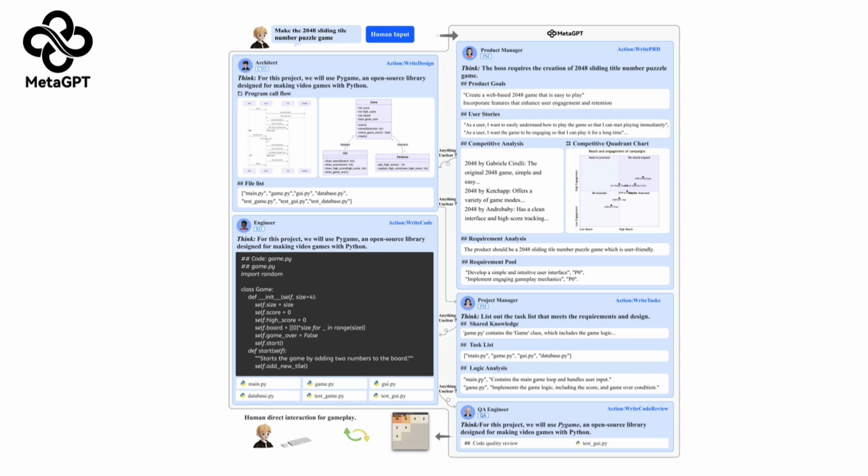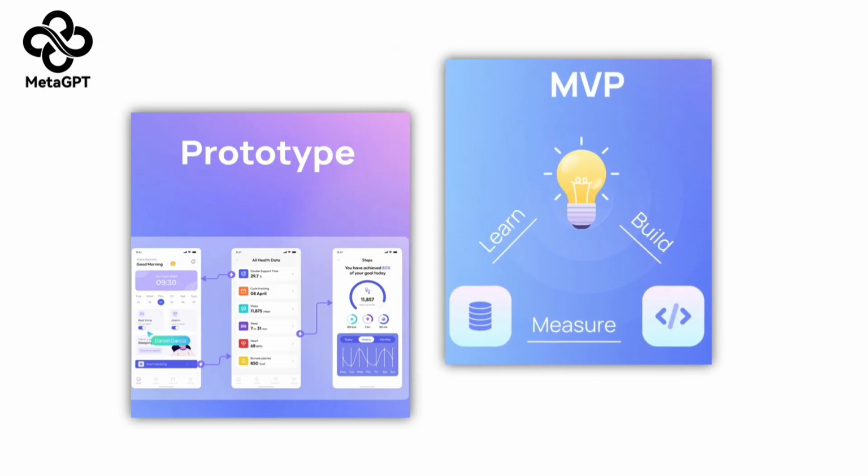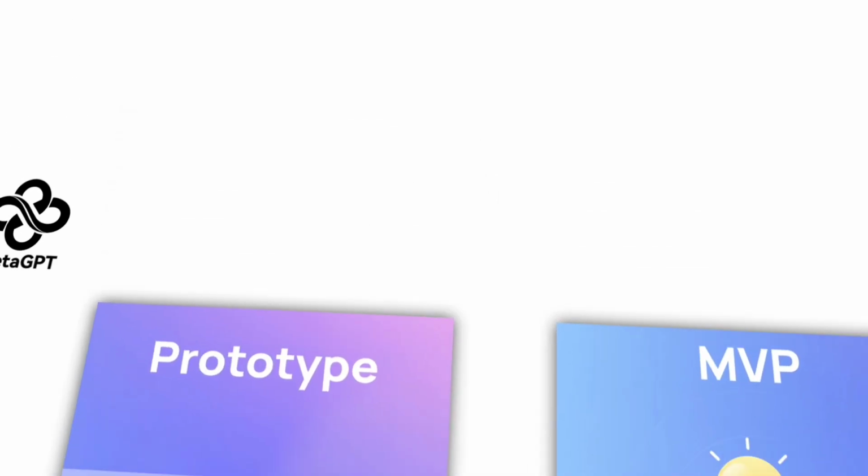This structured sequential flow, aligned with industry practices, allows complex projects to be broken down into manageable subtasks, minimizing the risk of information loss. Consequently, MetaGPT is a transformative tool for rapid prototyping, answering the question, can we build this? And creating minimum viable products, MVPs, answering, should we build this?